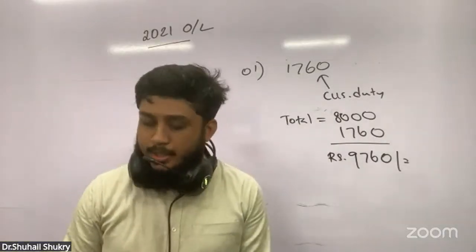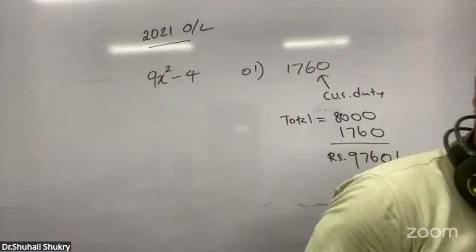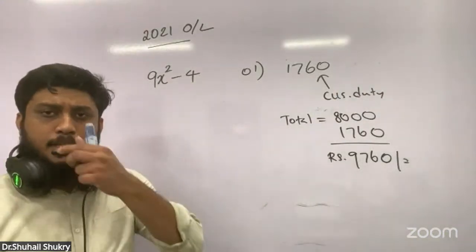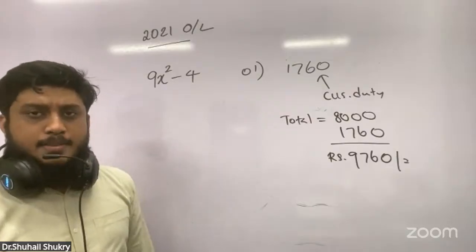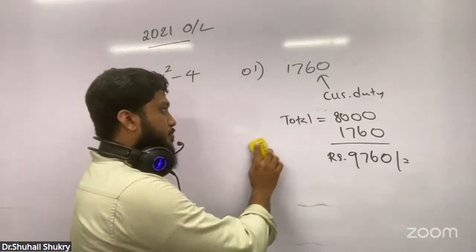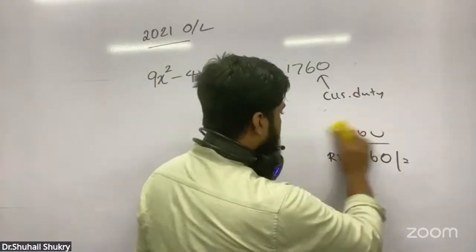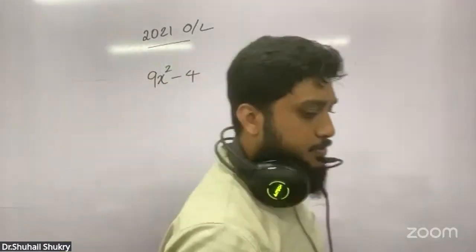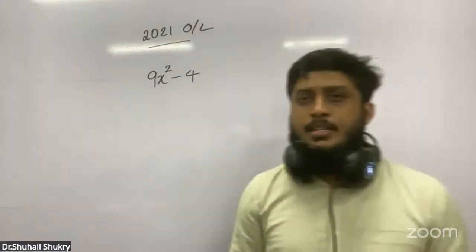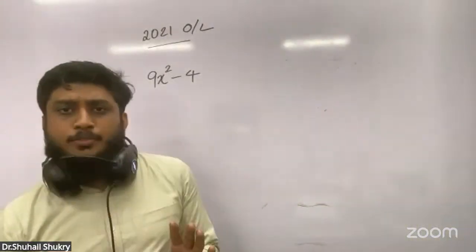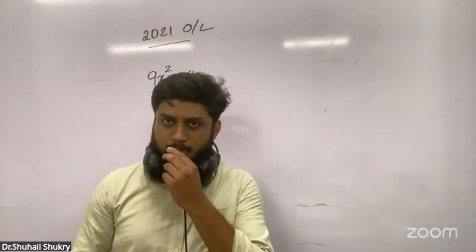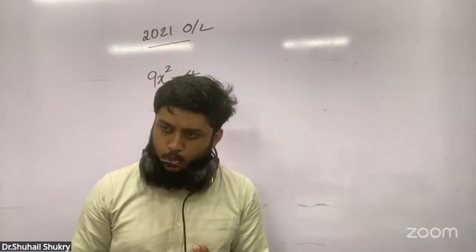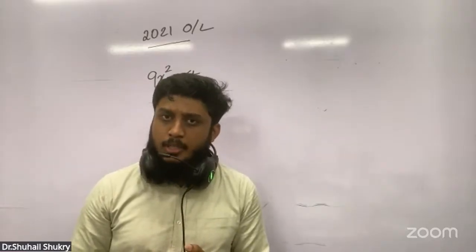In the factorizing part, what they have told here is 9x squared minus 4. You should know there are only 3 types of factorizing. One is normal factors. Second, we say difference between 2 squares. Third one is quadratic factors.